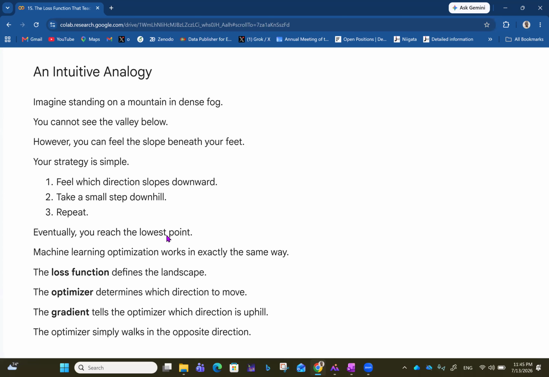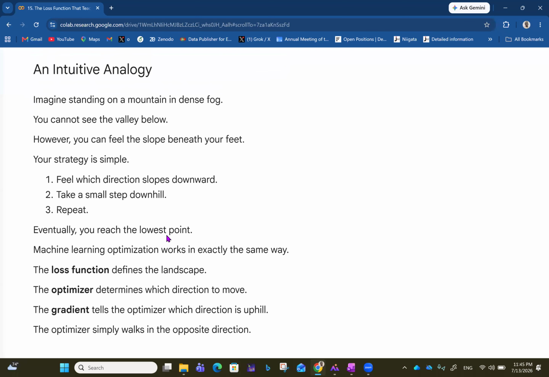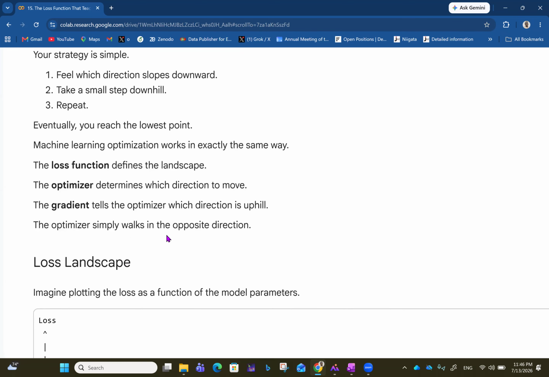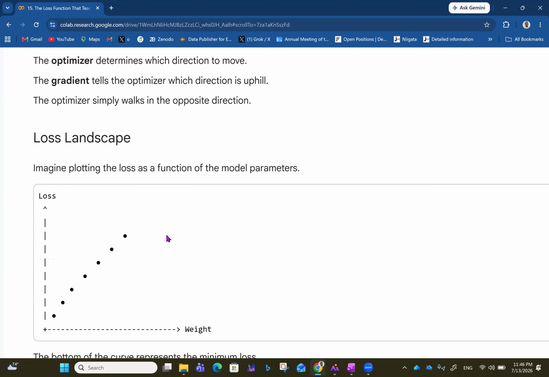So the loss function defines the landscape. Then the optimizer determines which direction to move. And the gradient tells the optimizer which direction is uphill. So the optimizer simply works in the opposite direction. For instance, a good way to know if you're cycling or walking uphill is if you have to exert more energy. If you discover that you're exerting too much effort, then you're probably going in the wrong direction. So you want to go in the opposite direction, where you can easily go downhill. So the optimizer simply works in the opposite direction of the gradient, which points uphill.